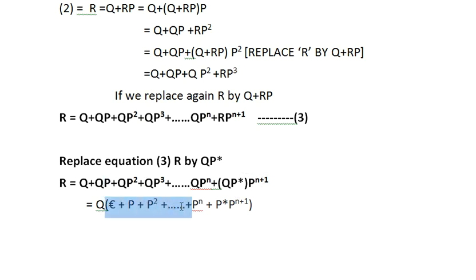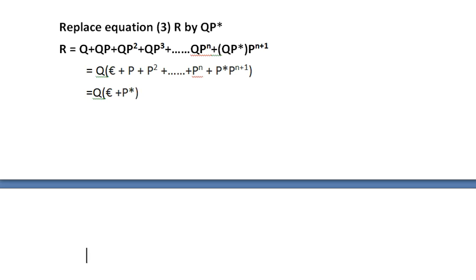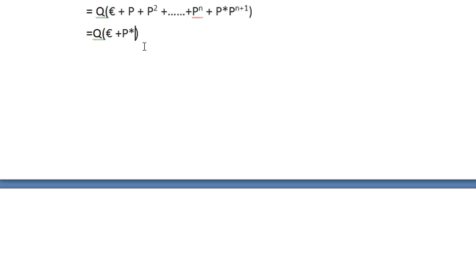Now according to you, what is this, p plus p square plus dot dot? It will be nothing but p to the power star, correct? So it will be nothing but q whole to the power epsilon plus p to the power star, correct? So this is the final answer, and already you know what is the answer of this. Correct? So what will be the answer? It will be nothing but qp to the power star.